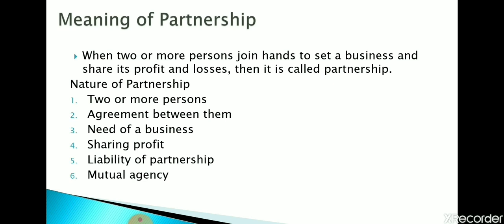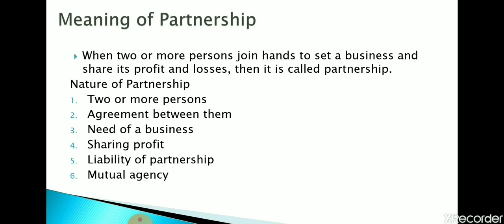Need of a business. For partnership, there is need of a business. Without business, the partnership is not conducted. Sharing profit. For partnership, a profit distribution ratio is essential. It means all the partners divide their profit in their profit sharing ratio.